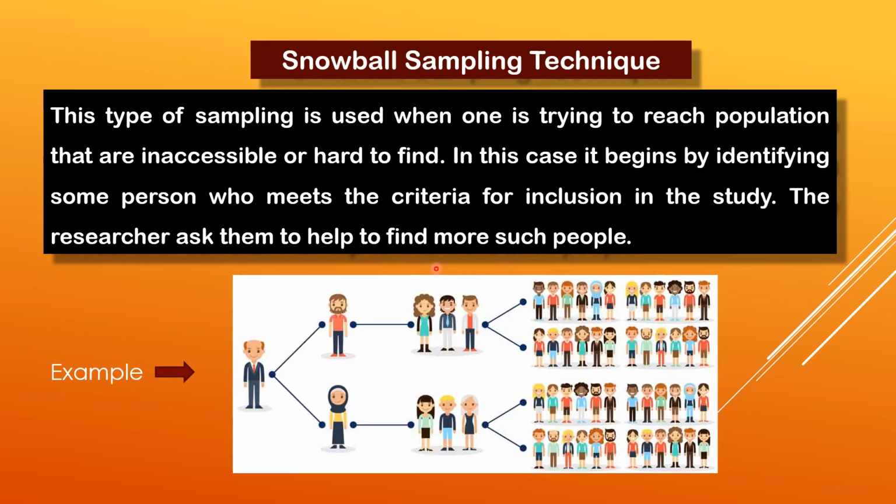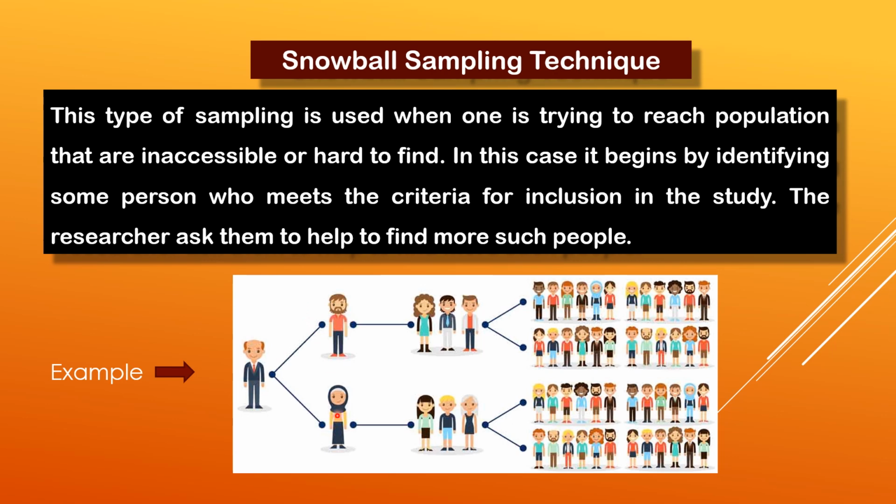Now, snowball sampling technique. This type of sampling is used when one is trying to reach population that are inaccessible or hard to find. In this case, it begins by identifying some person who meets the criteria for inclusion in the study. The researcher asks them to help to find more such people. For example, this is the research worker, and these two persons he found who meet the criteria of his research. Now, because it is not possible for this research worker to go to the whole population because they are inaccessible, for example, the extreme tribes of Andamans and Nicobar Island.